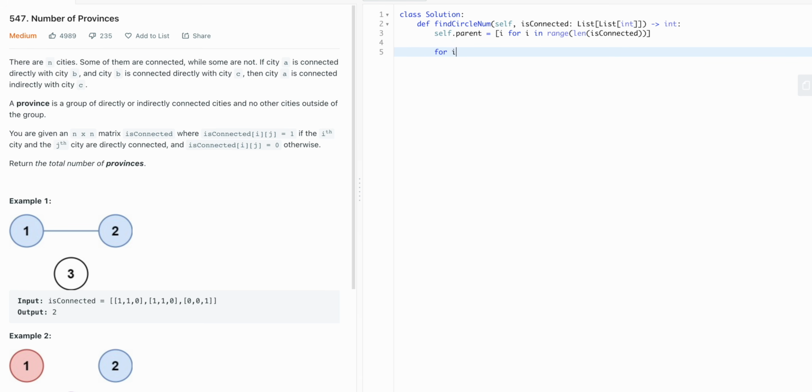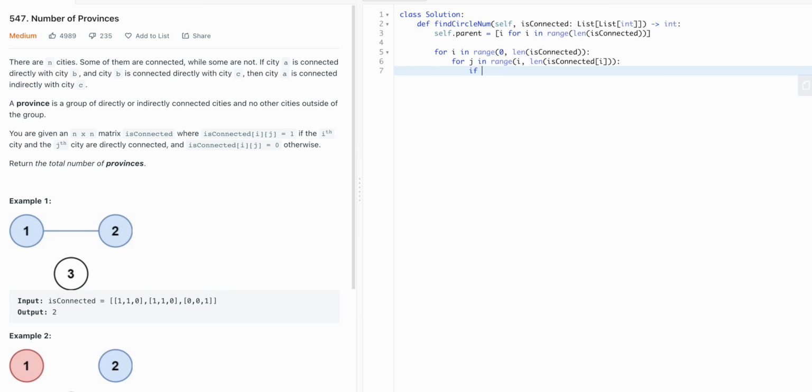So for every index in this matrix, we're going to go ahead and union them if they are connected.